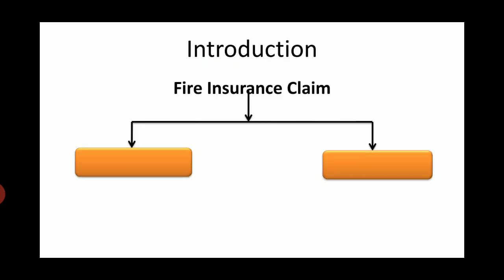In fire insurance claim, there are two types of loss. First one, loss of stock. Stock or inventory or goods are the things which a businessman keeps in sufficient quantity for the smooth running of the business. These stocks are considered as asset as per Accounting Standard 2. Due to any unforeseen circumstances, for example fire, if the goods get destroyed, that is called loss of stock.